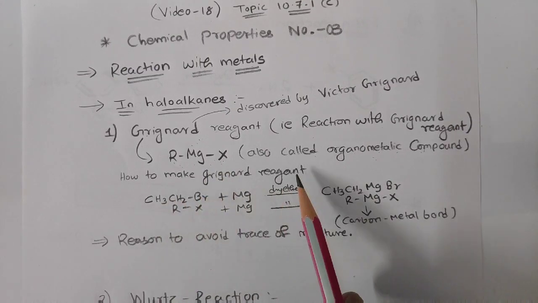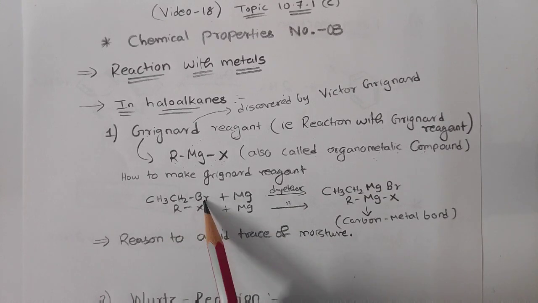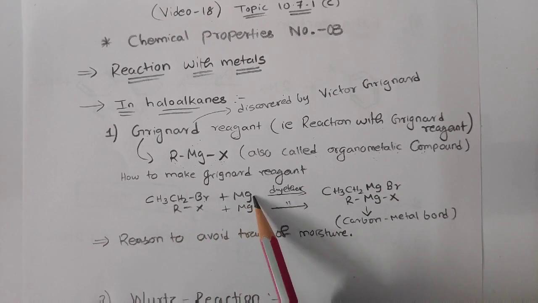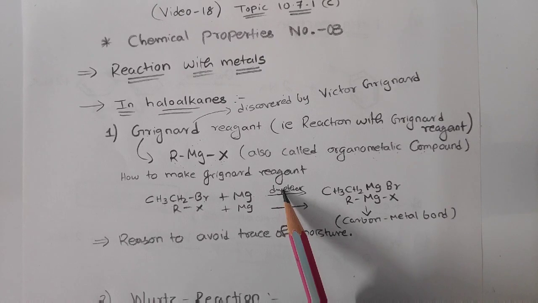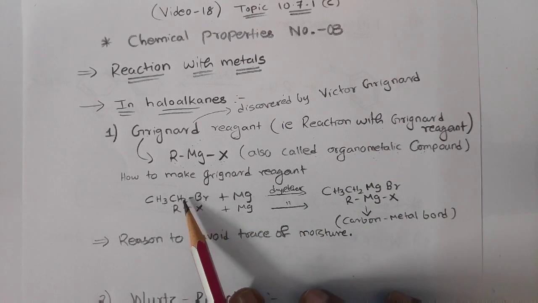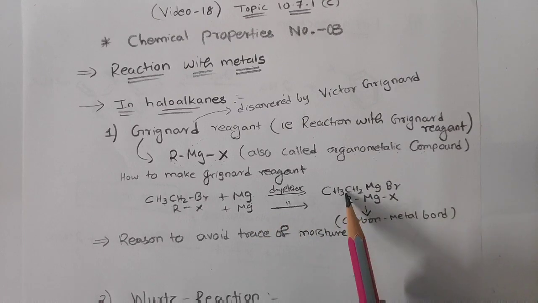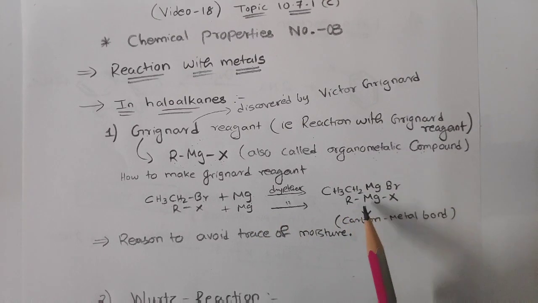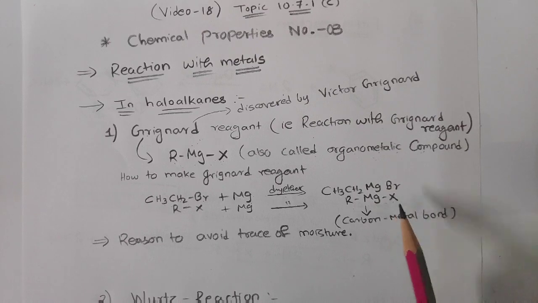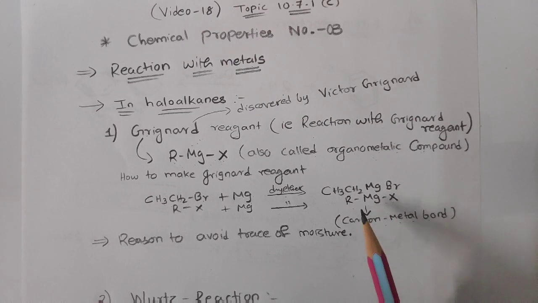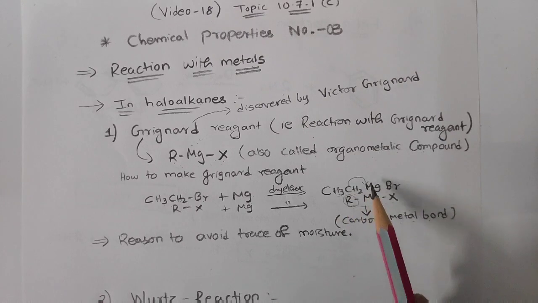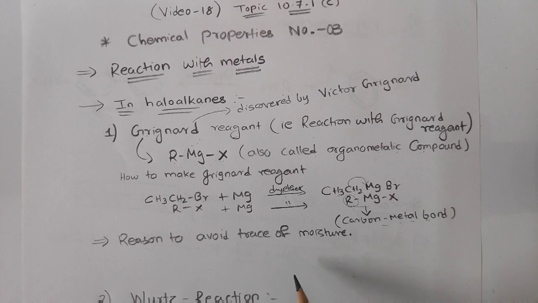Now how to make a Grignard reagent? We take an alkyl halide, that is CH3CH2Br plus Mg in the presence of dry ether. Why it is dry ether, I will explain the reason later on. When this alkyl halide is treated with magnesium in the presence of dry ether, you will get CH3CH2MgBr, that is nothing but RMgX. This is also called a carbon-metal bond. You can see the carbon here, that is CH3CH2, bonded with the metal. So we can also call it a carbon-metal bond.